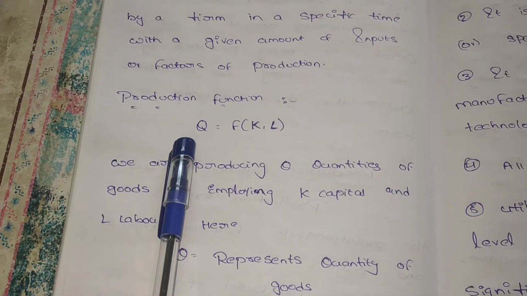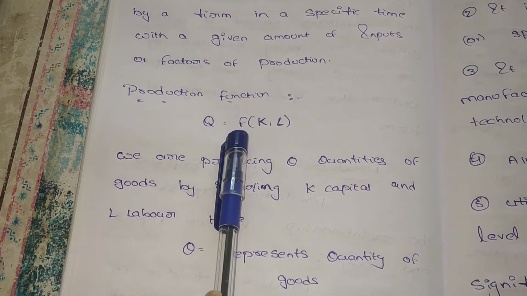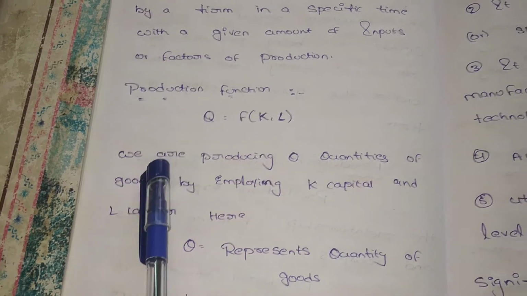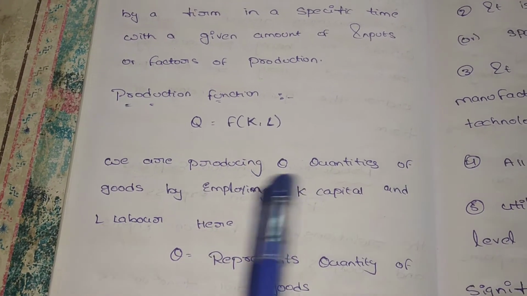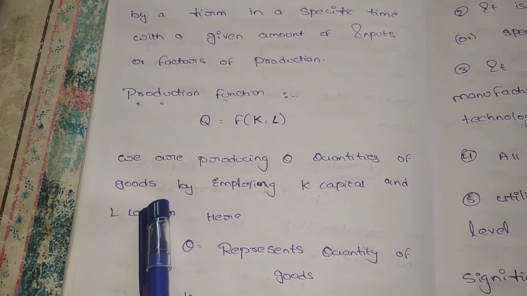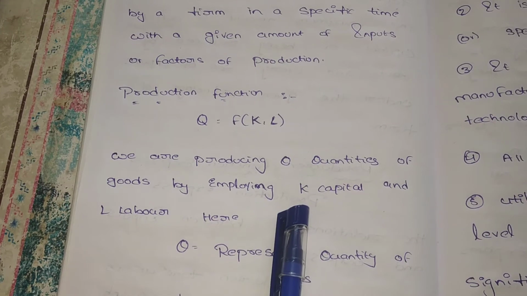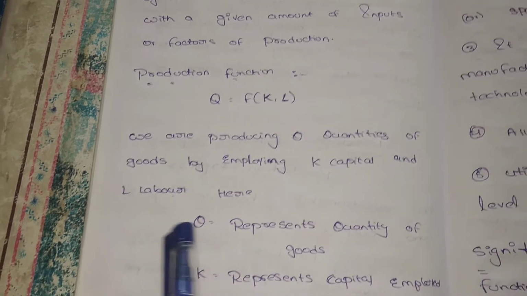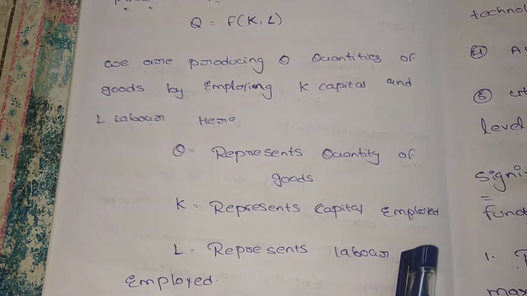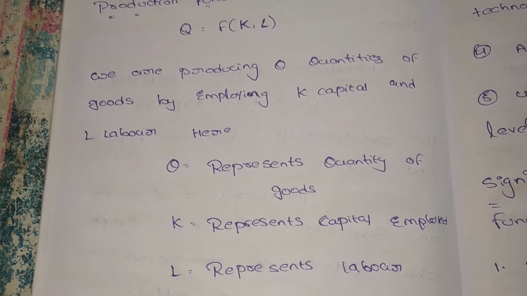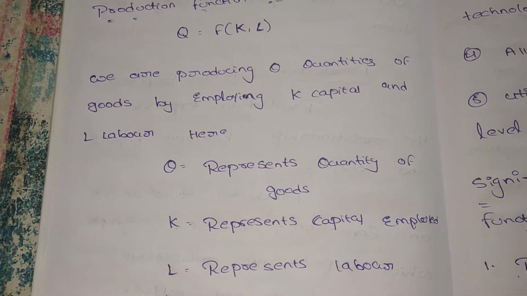What is the production function? Output is equal to a function of the factors of input. So we are producing Q quantity of goods, suppose 10 quantities of biscuits, while giving K capital and labor. K represents how much capital is employed, how much capital we are giving for the production of goods. You can say it is also one input.